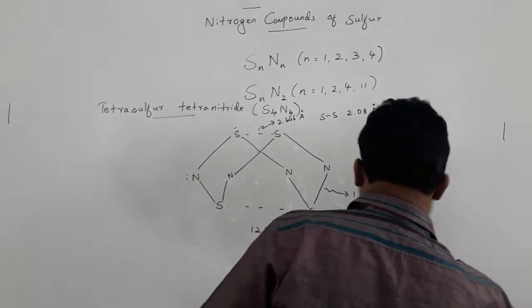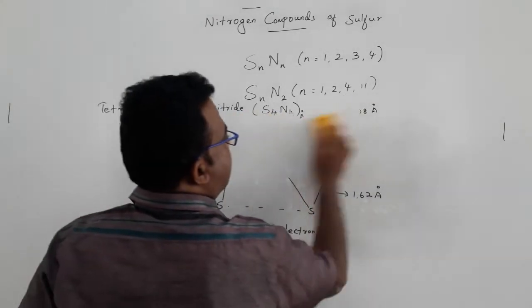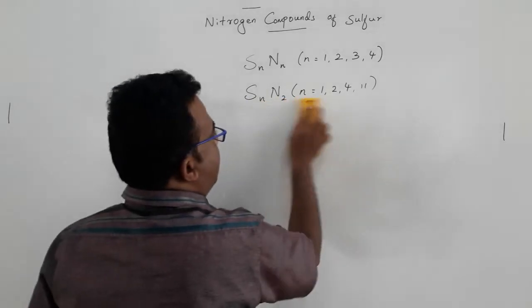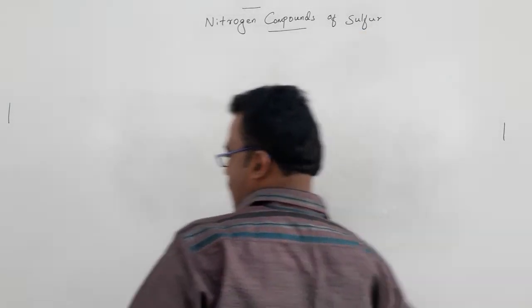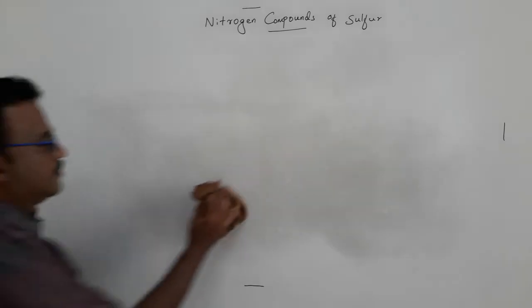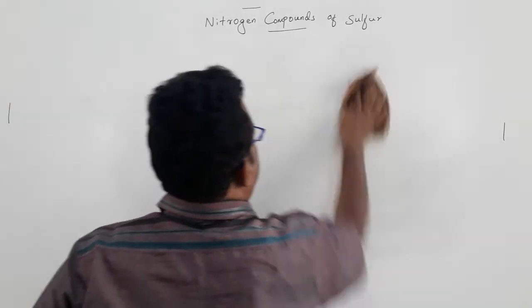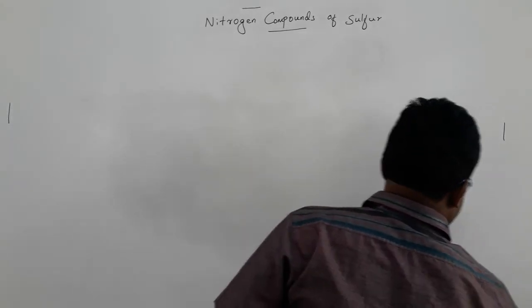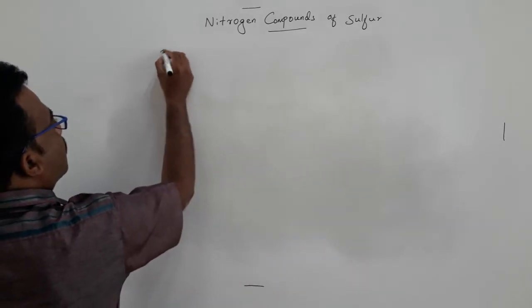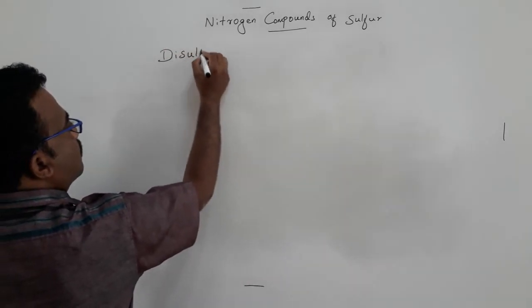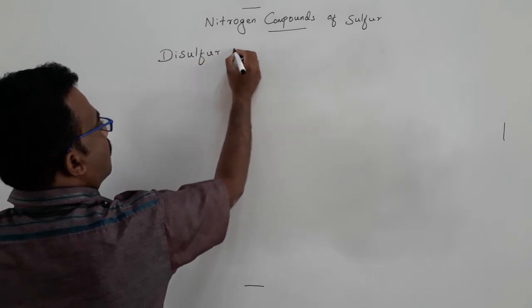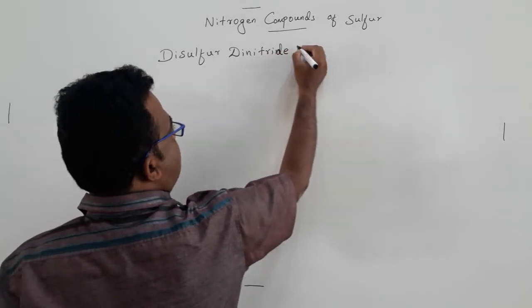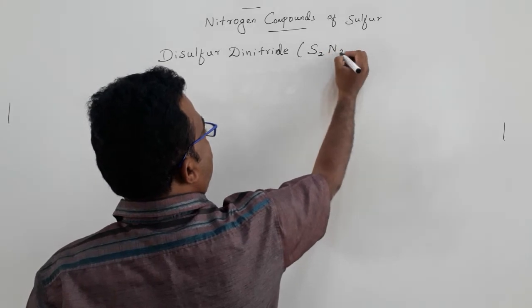Now we can go to the next one, which is disulfur dinitride, with the formula S2N2.